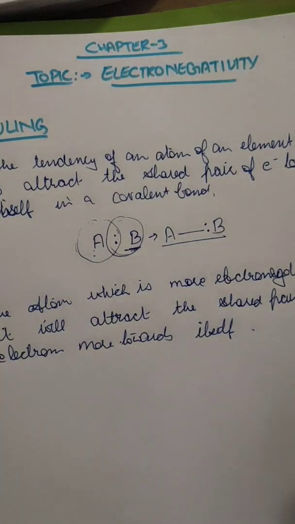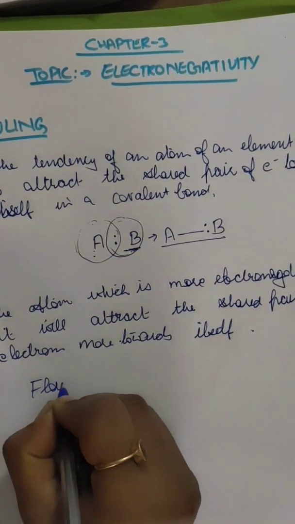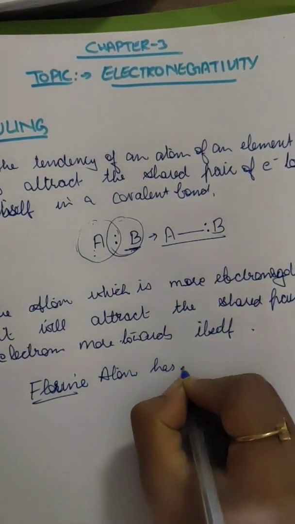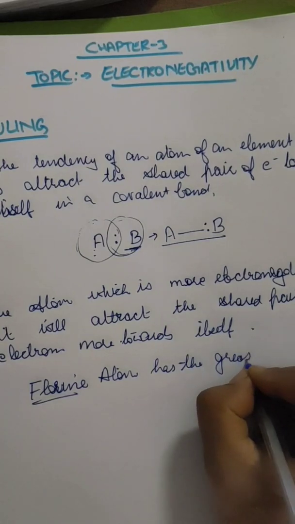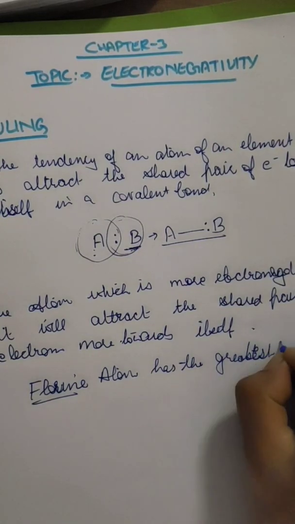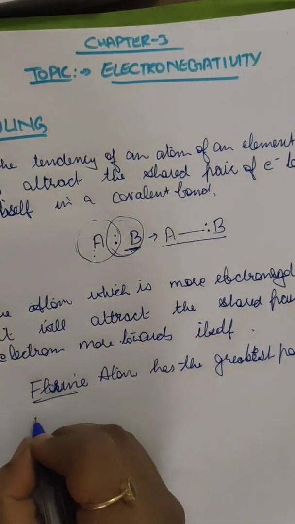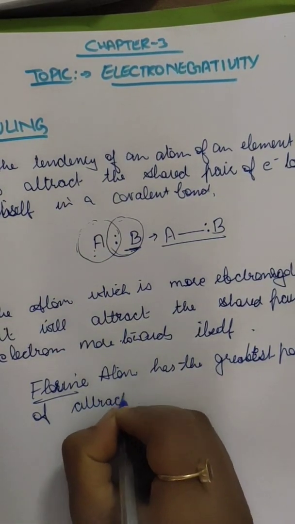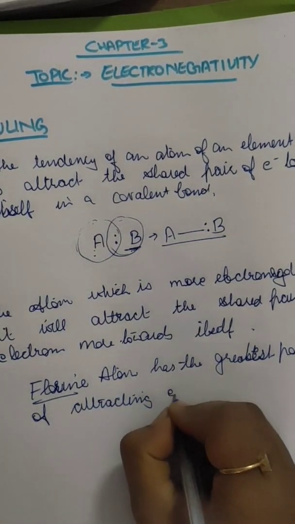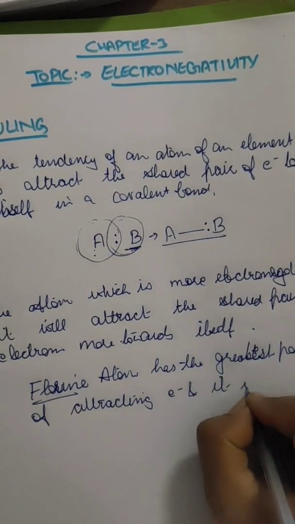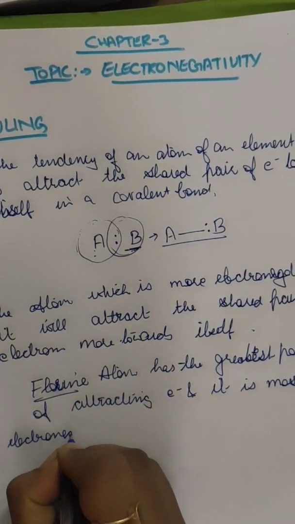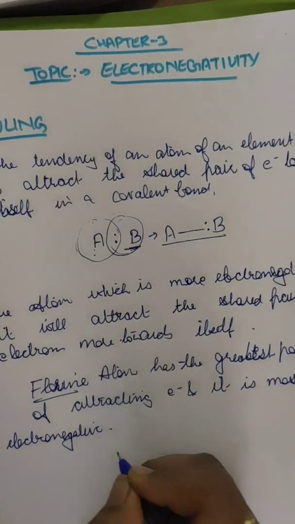This study has concluded that the fluorine atom has the greatest power of attracting electrons, and it is the most electronegative element.